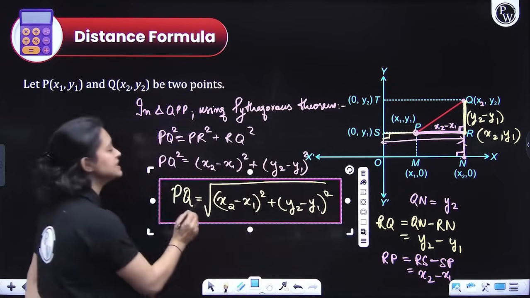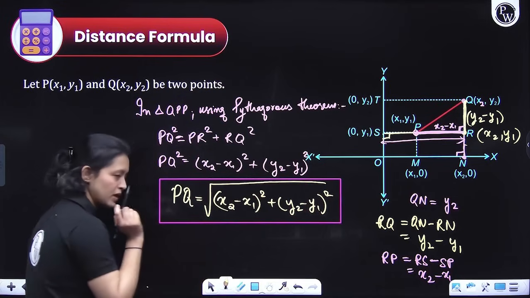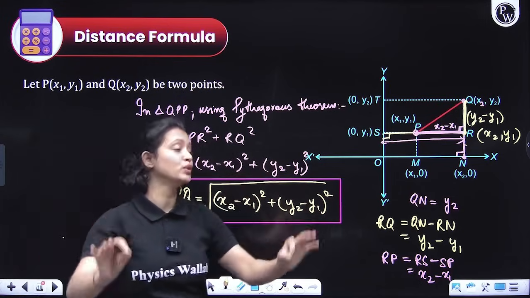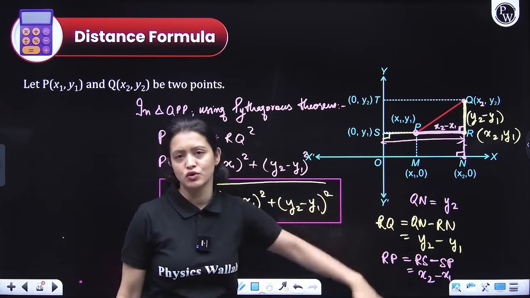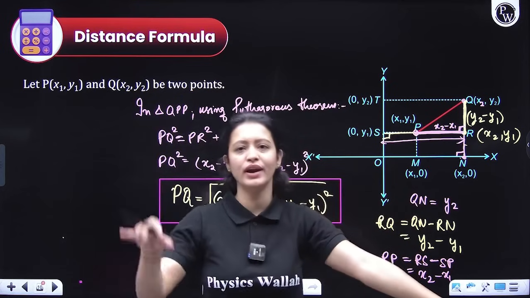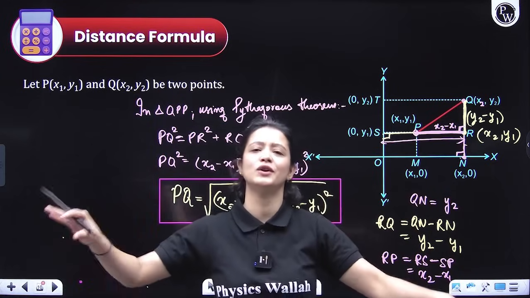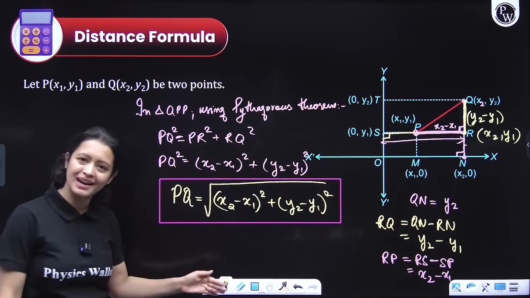This here is the distance formula. Remember, the distance between any 2 points would be the square root of (x2 minus x1) whole square plus (y2 minus y1) whole square, where x1, y1 is the coordinate of 1 point and x2, y2 is the coordinate of another point. It's a very simple formula. Please mug it up, guys.